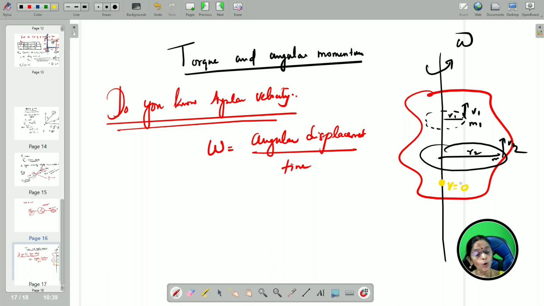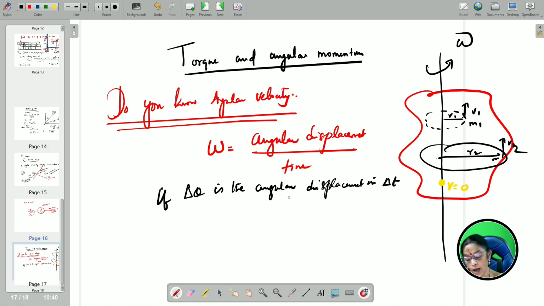Now, all these particles are undergoing an angular displacement. Hence, if delta theta is the angular displacement of the particle in delta t time, the angular velocity can be written as delta theta divided by delta t.